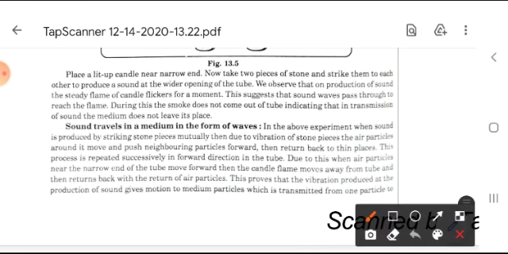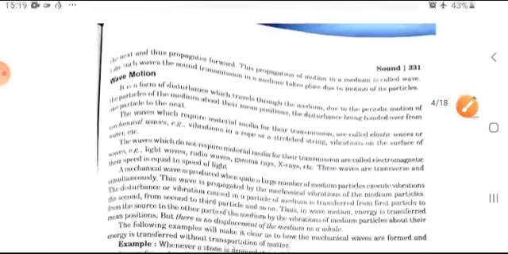Now moving forward, sound travels in a medium in the form of waves. How can we understand it?